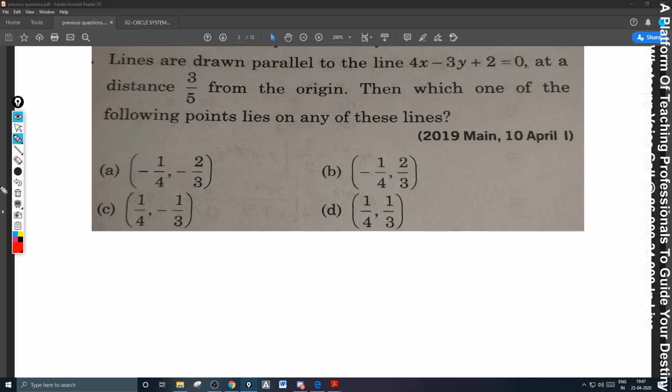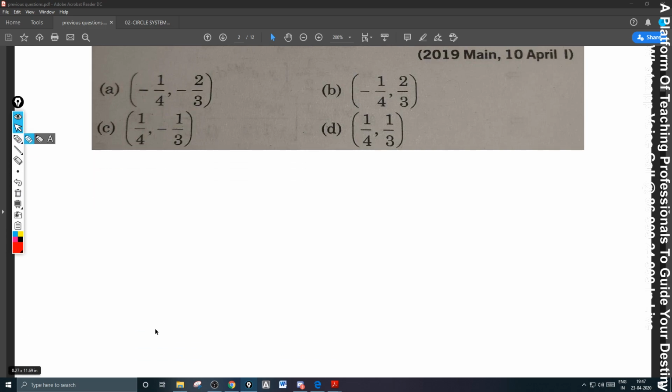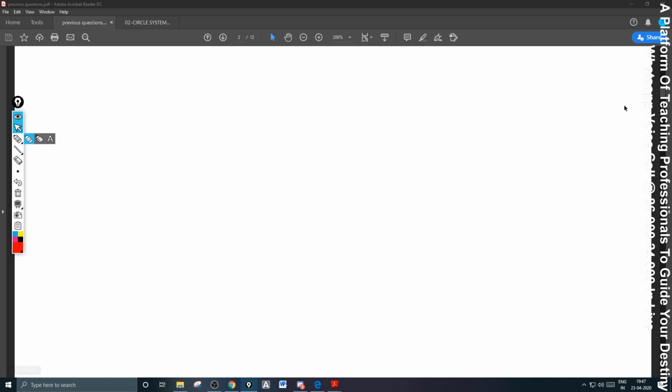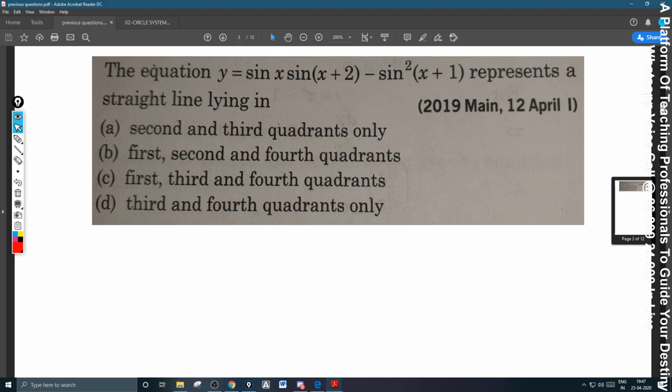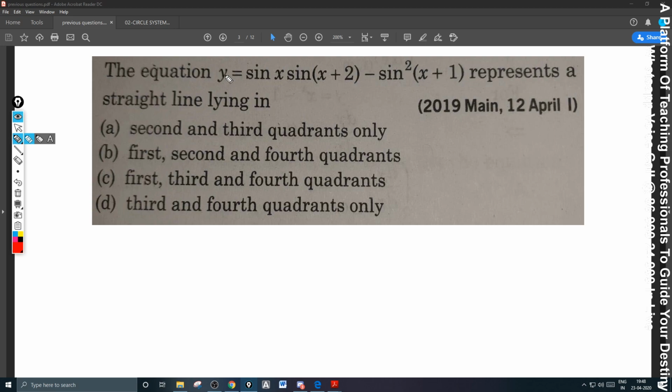Next one. Next one, please. If I see this question, I don't remember, but exactly this is a repeated question. Whether it was given last year or previously also, it is there. I think it is a repeated question. Anyway, let us work it out.